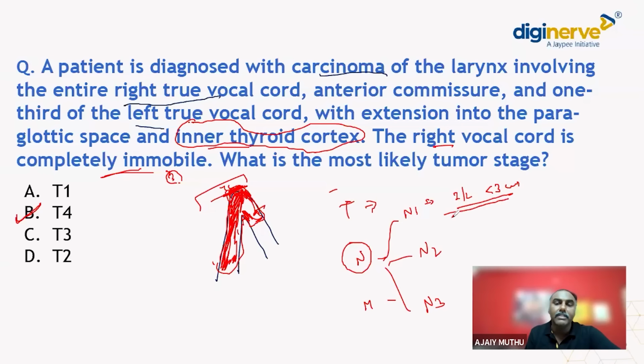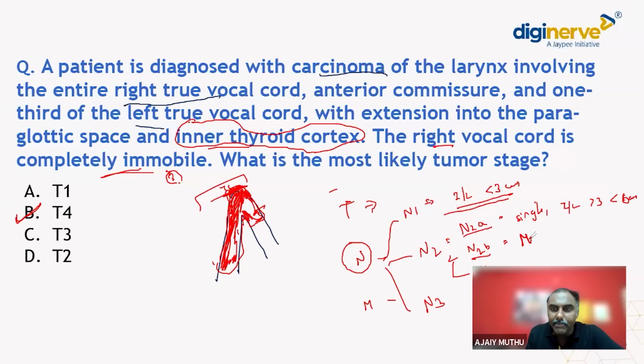N2 we are further dividing into N2A, N2B, N2C. N2A means a single node, ipsilateral, size more than 3, less than 6 centimeter.